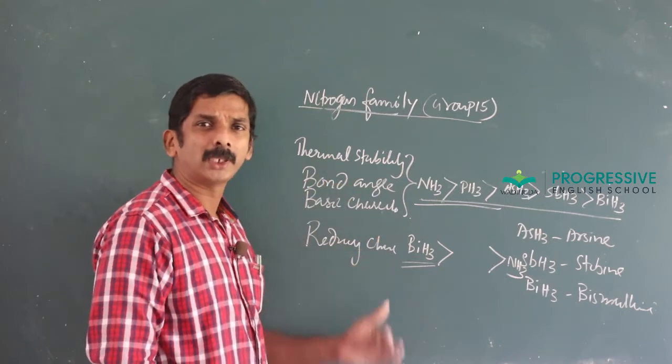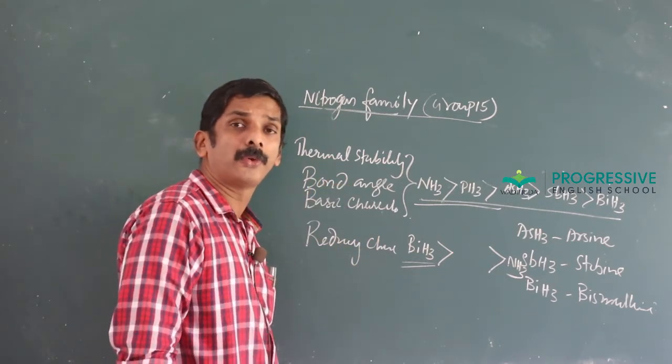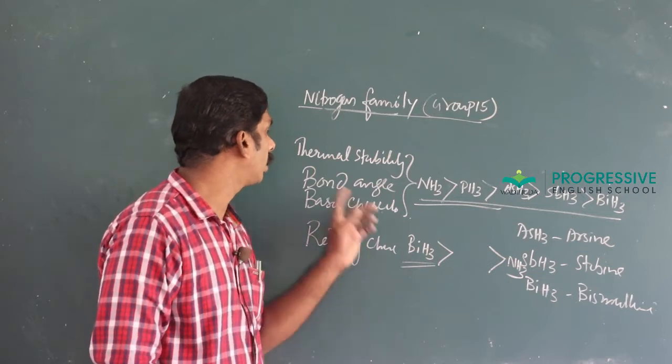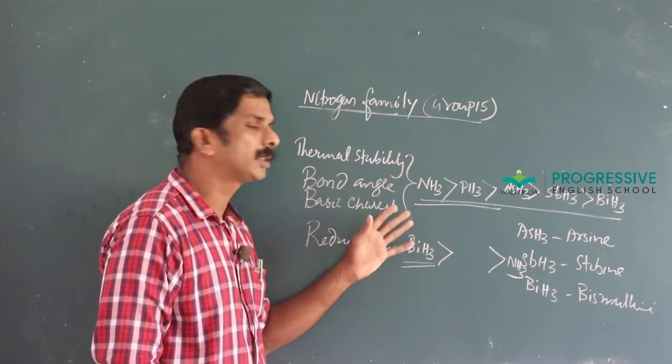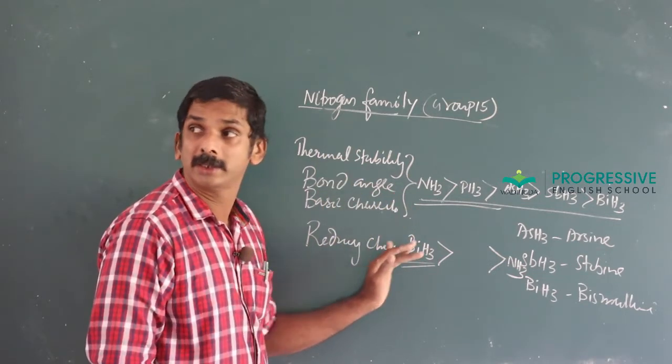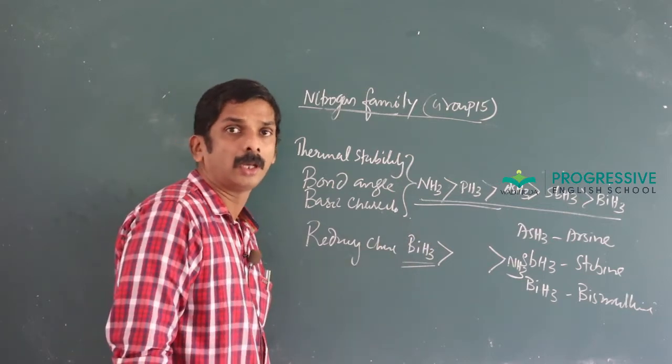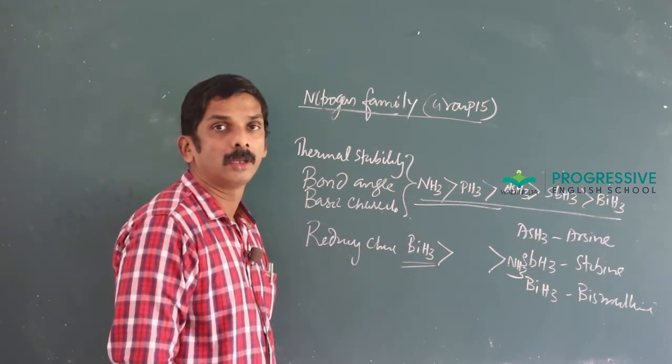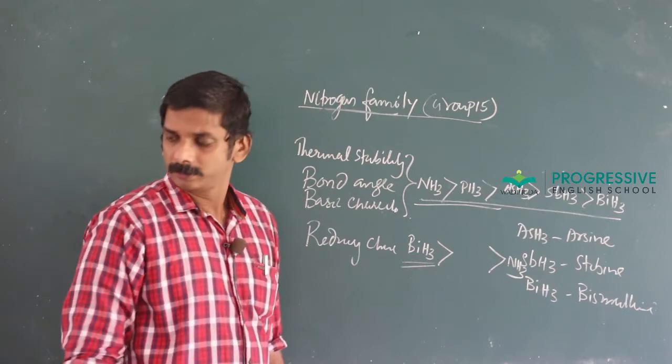Sometimes a question is asked: arrange the hydrides of group 15 in the increasing order of their bond angle or thermal stability or even reducing character. This is the order for the arrangement. Clear?